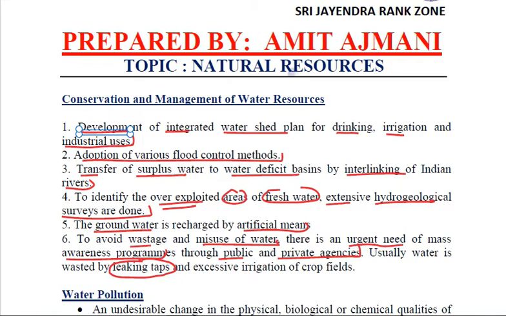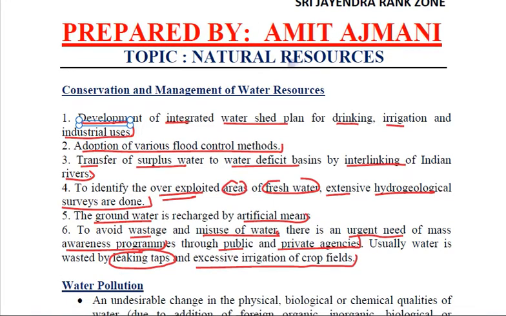At times water is wasted in excessive irrigation of crop fields. We need to make sure that we plan, we act accordingly, and we try to avoid the wastage of water, because water is a very precious natural resource.